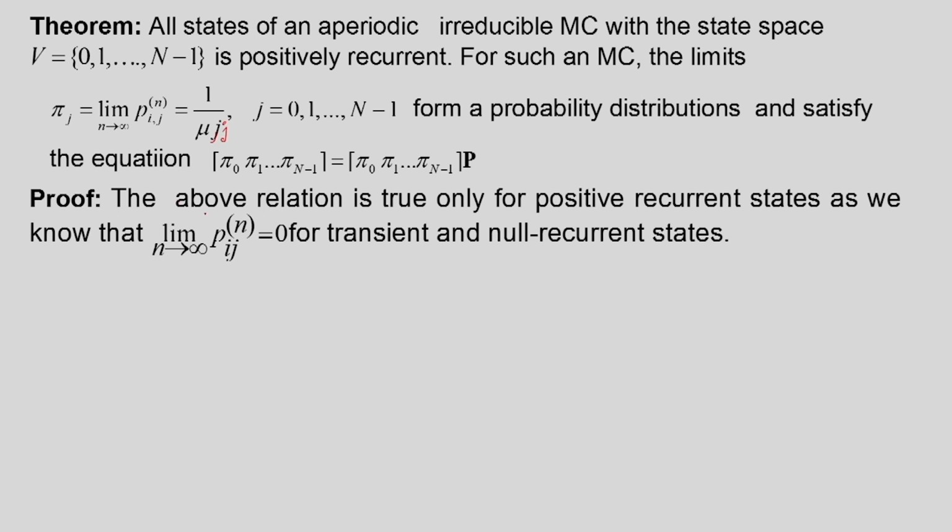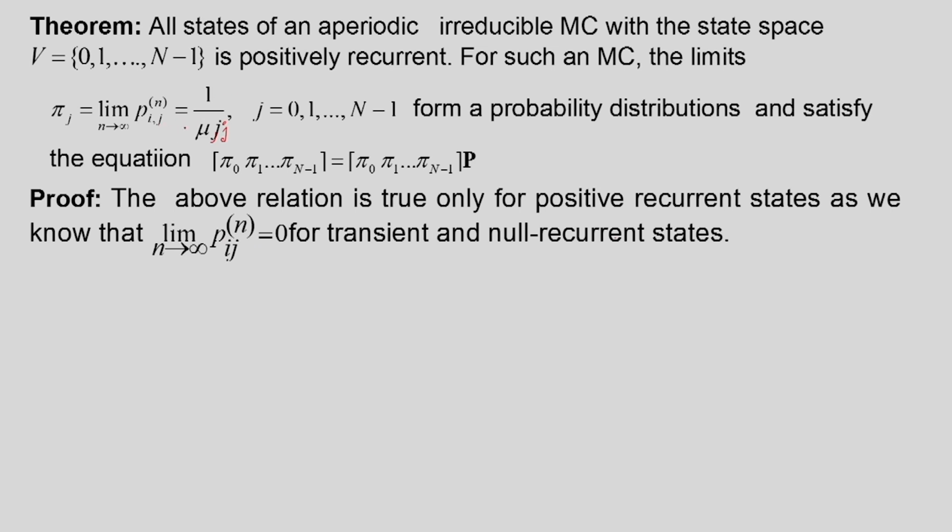First of all, this relationship is true only for positive recurrent states, as we know that this quantity is 0 for transient and null recurrent states, which we have already derived.